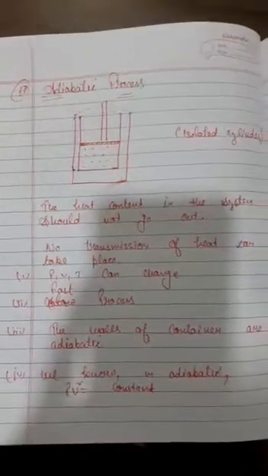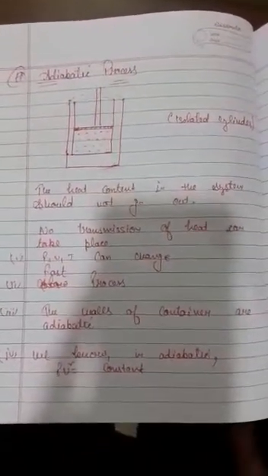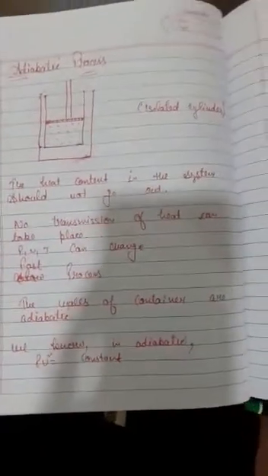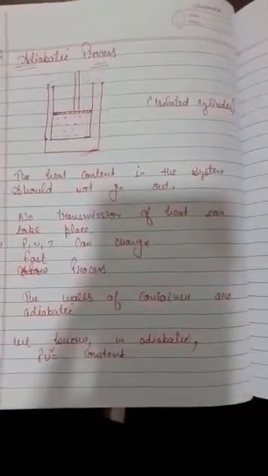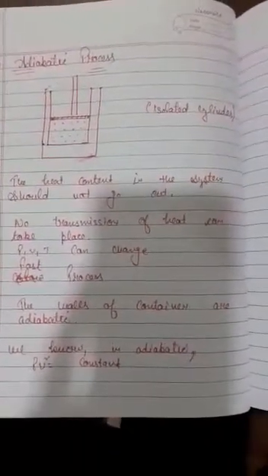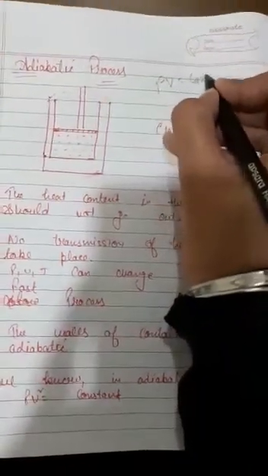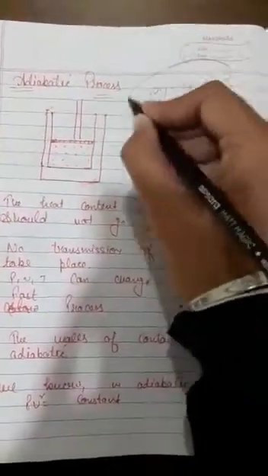Good morning students. So today we are going to discuss the adiabatic process. Till now we have derived the expression for the isothermal process, in which we discussed that the process where temperature remains constant is called the isothermal process, and in that process PV is equal to constant. This equation we have derived for the isothermal process.